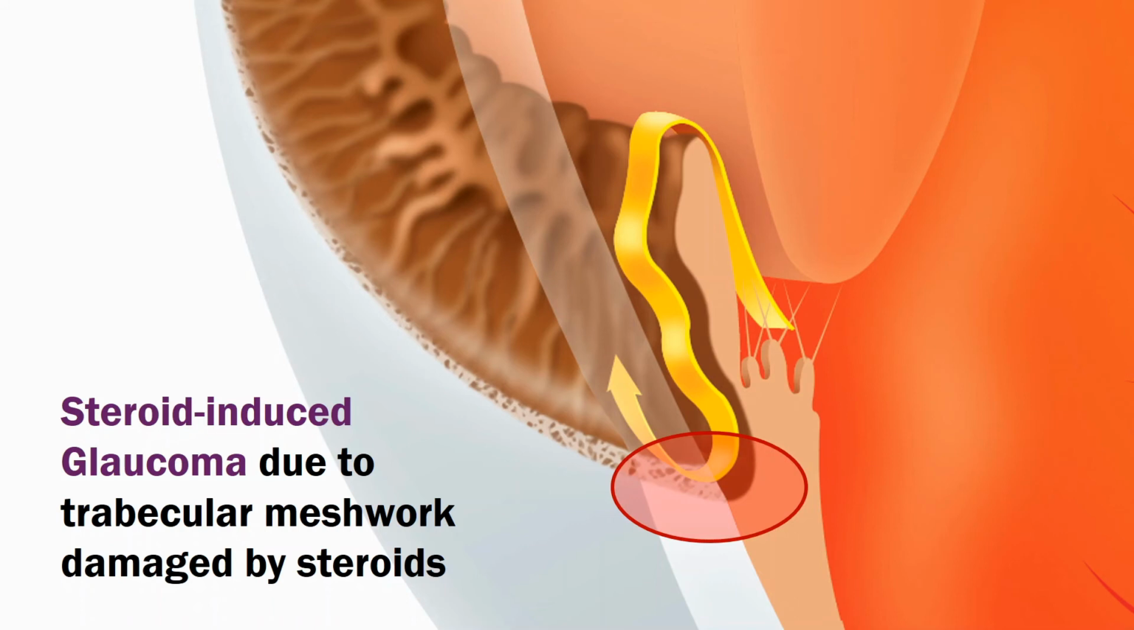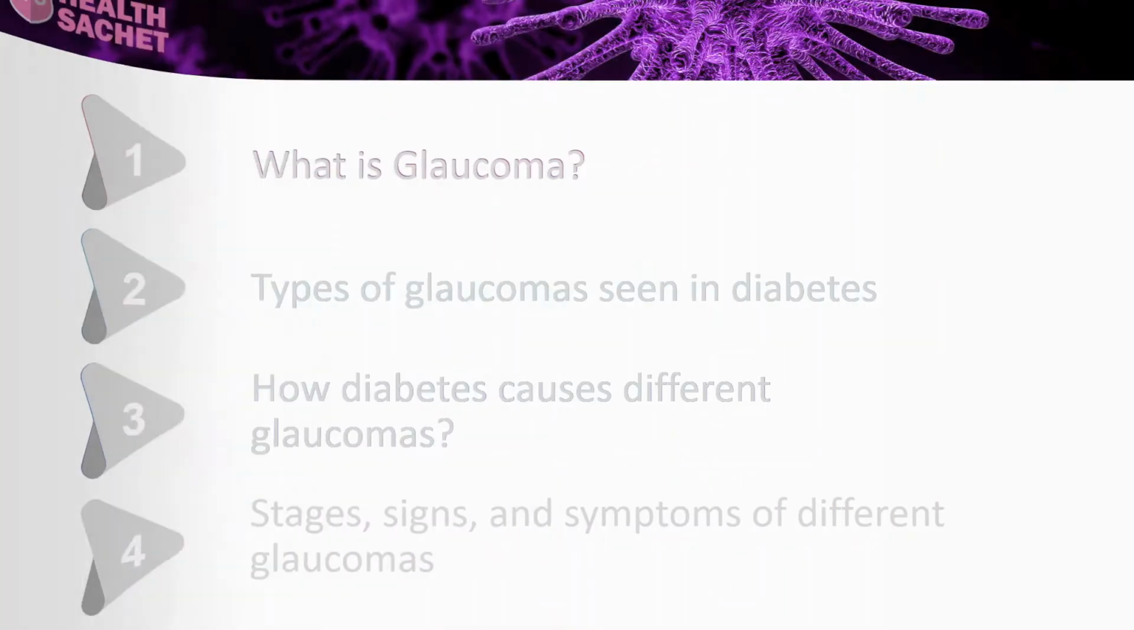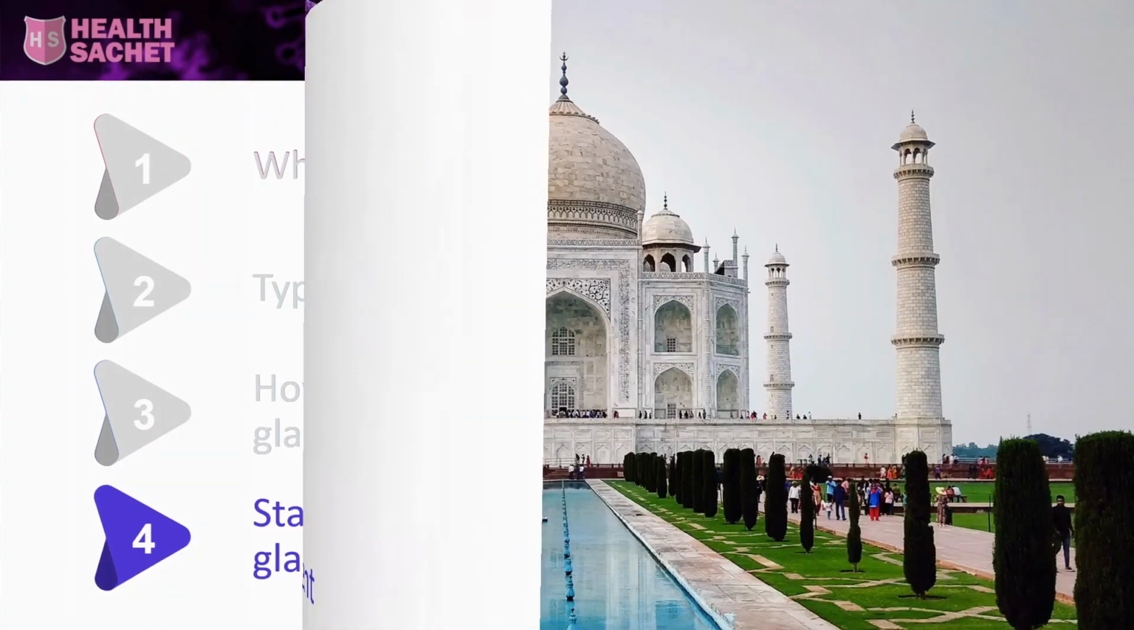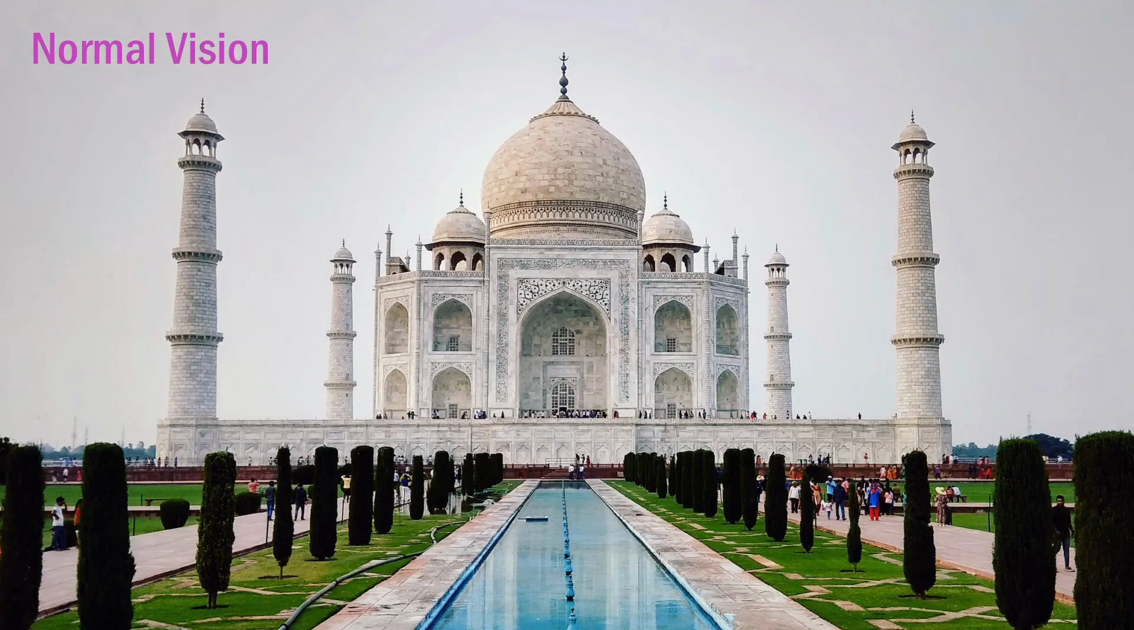damaged trabecular meshwork. What are the stages, signs, and symptoms of glaucoma? Stages of glaucoma. Glaucoma is called the silent thief of sight because in the beginning stages of glaucoma, one may not notice any difference to the eyesight. But glaucoma damages the optic nerve slowly and can cause irreversible harm before any vision loss is noticed.